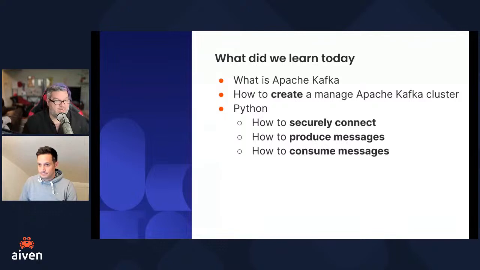So what did we learn today? We learned actually even more than this. We learned about what Kafka is, how to create that cluster as a place to start. And in Python, how do we securely connect to our Kafka cluster? How do we produce messages and consume them? We also even learned how we can split those across partitions to have even more effect.